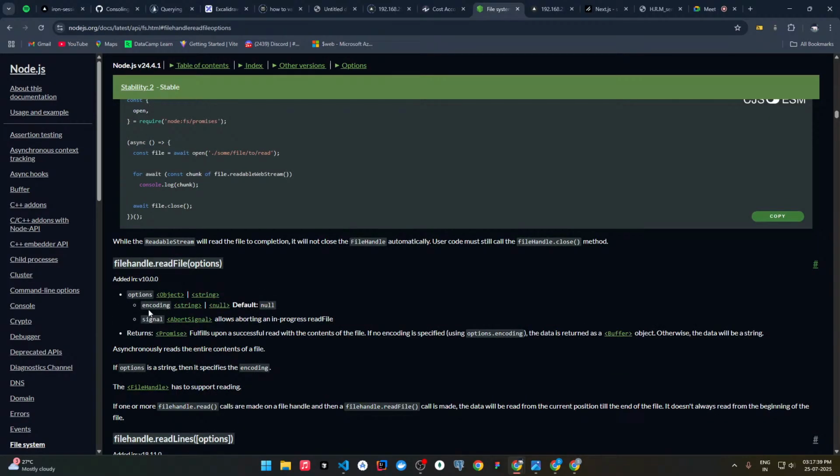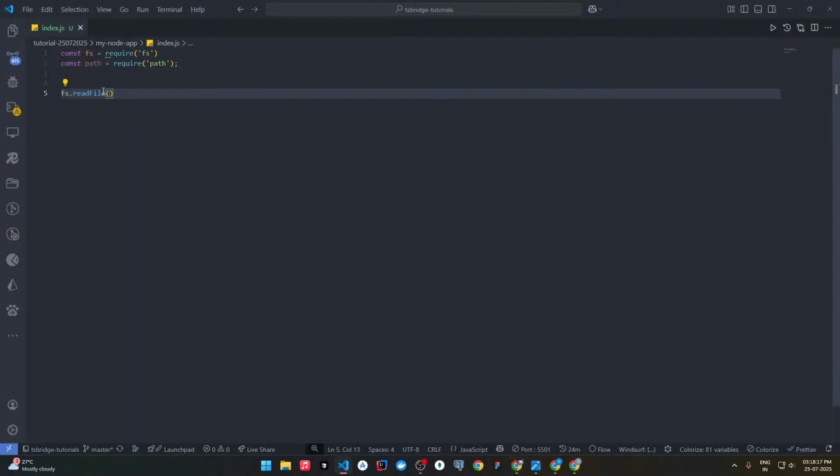Within the options we can pass encoding, and we can pass signal, which allows aborting an in-progress readFile. Signal means, if there are a lot of characters inside that file, it will take time to read that file. So within the signal we can push a signal, like embedding a button which on clicking stops reading that file. This is a kind of function which returns a promise. So let's see it in action and how we can use this.